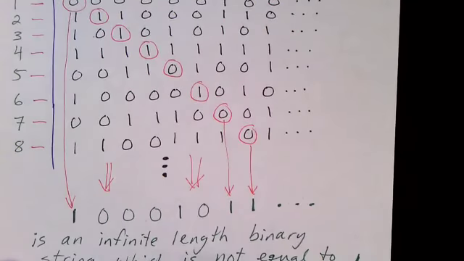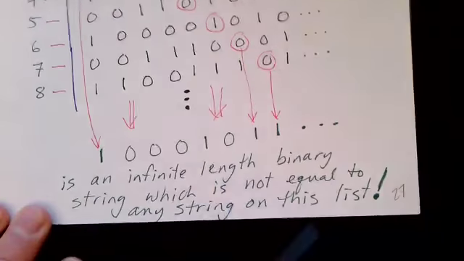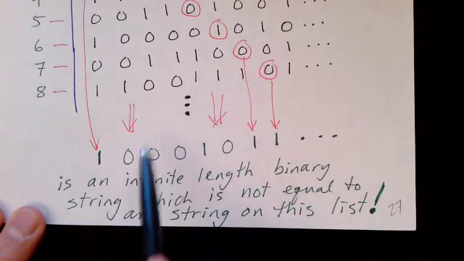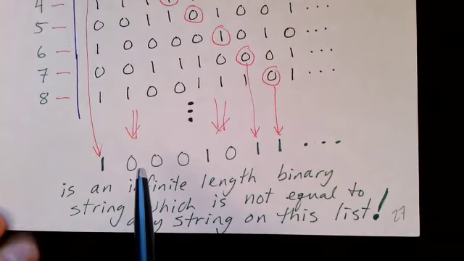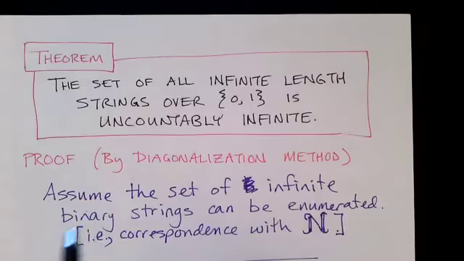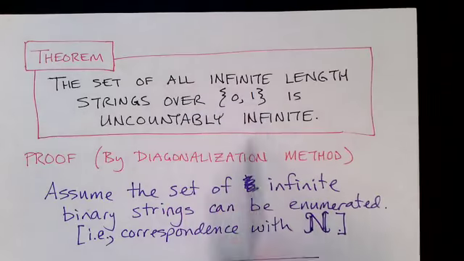So there's a contradiction. We can't build the table in the first place, so our assumption that the set is countably infinite is incorrect by contradiction. And so the set of infinite length strings over zeros and ones is uncountably infinite.